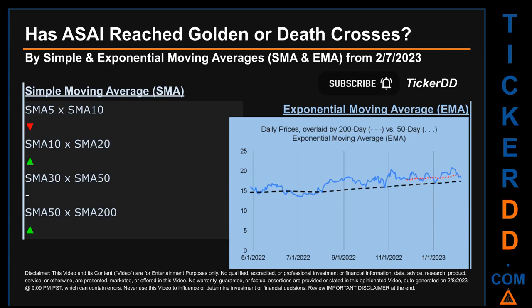Has ASAI price reached golden or death crosses? Golden cross and death cross are basic signals that compare average prices across two specified trade day ranges, a short-term versus a long-term range.